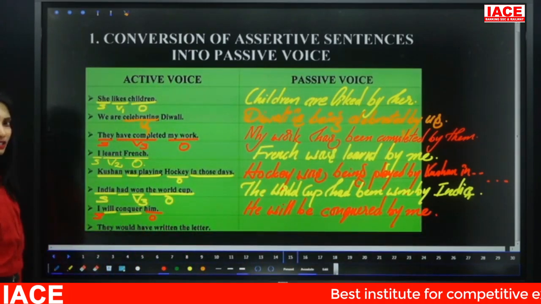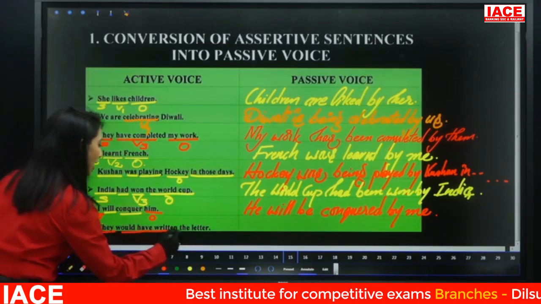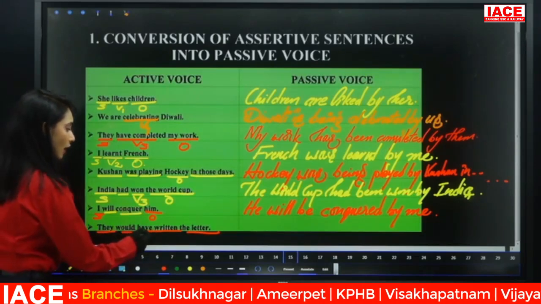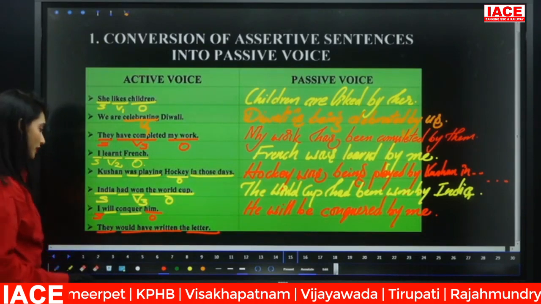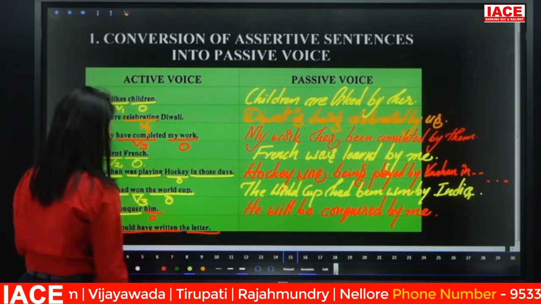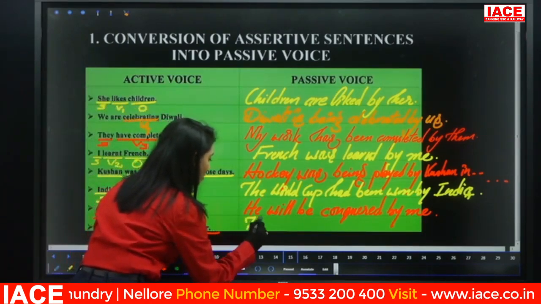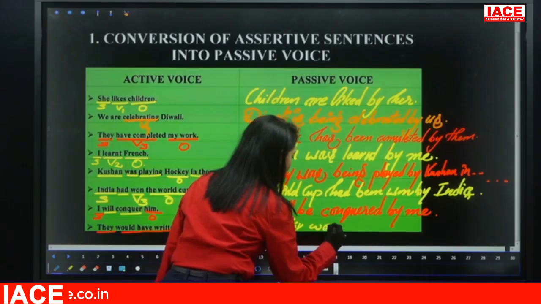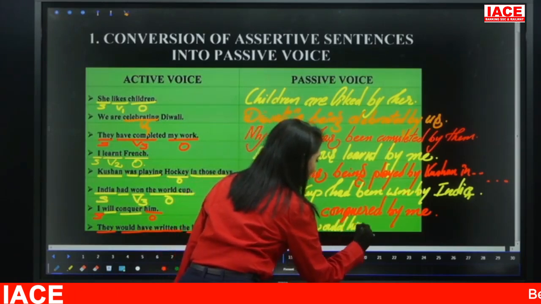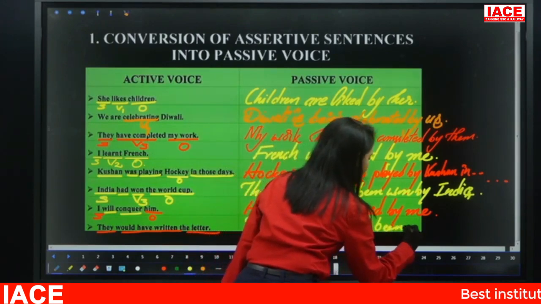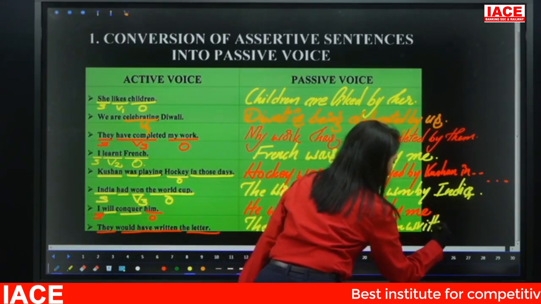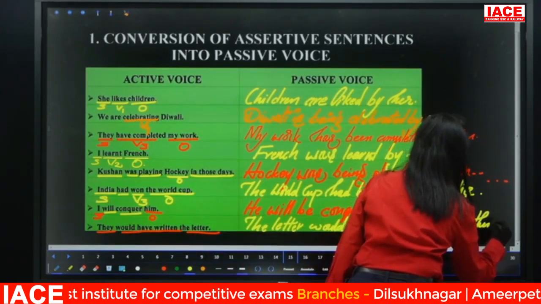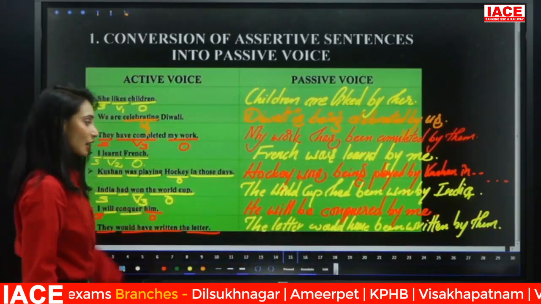Now, they would have written the letter. So it is in which tense? Would have plus V3, have plus V3, future perfect tense. So again, convert the sentence. The letter is the object, now it becomes the subject. The letter would have, so what is the be form? Been. Would have been written. What's the subject there? They becomes object: by them. Right, guys? I hope it is clear to you.